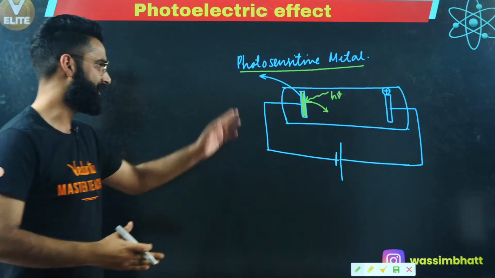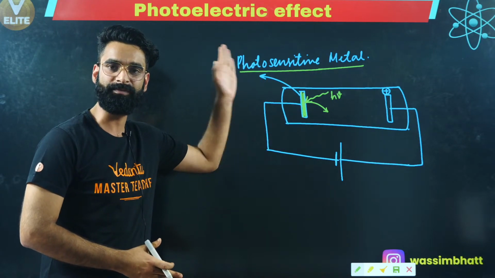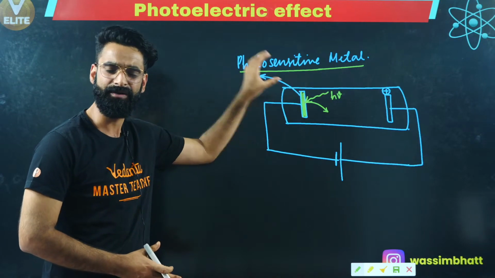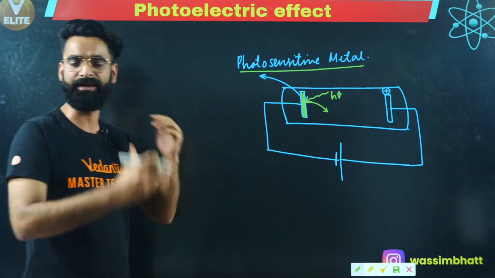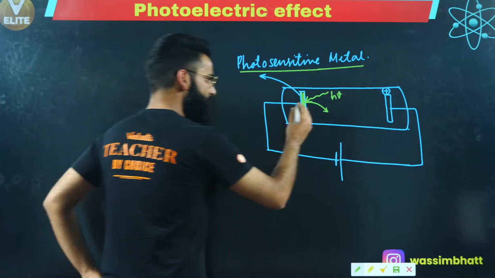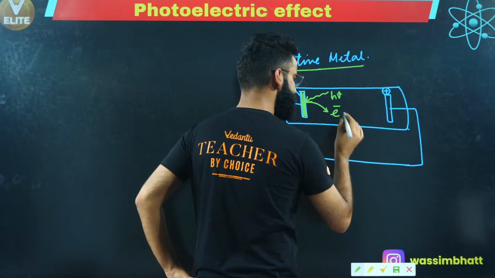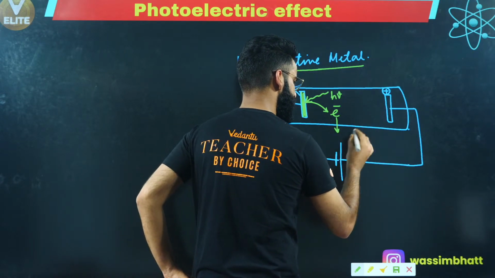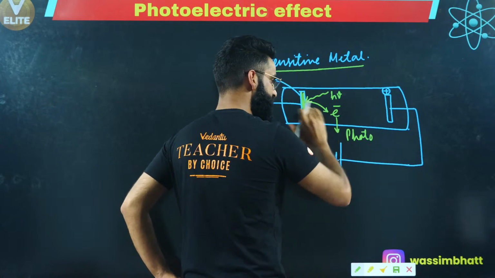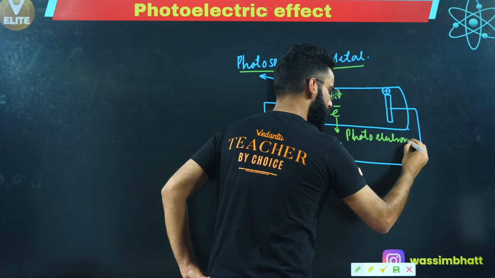It's simply the ejection of the electrons from the surface of the metal when light rays of certain energy fall on its surface. This phenomenon is what I call the photoelectric effect, right? And the electrons which come out from this photosensitive metal, I hope you remember, are what we call photoelectrons. The electrons which are knocked out from the surface of the metal are what we call photoelectrons, okay?